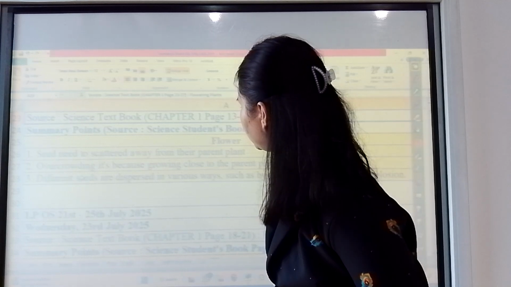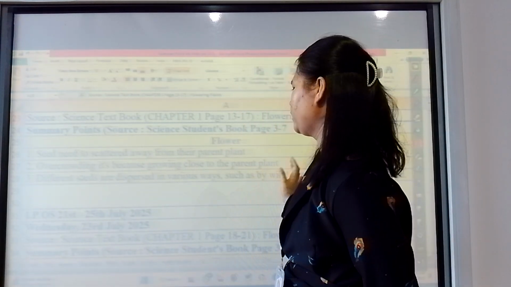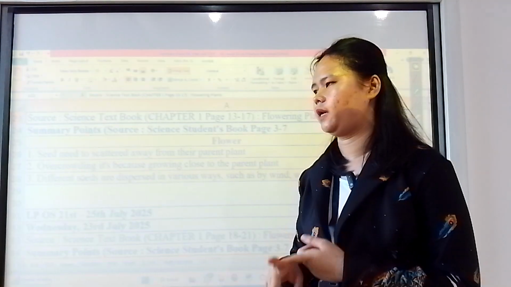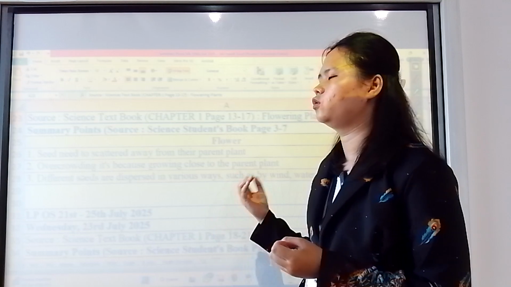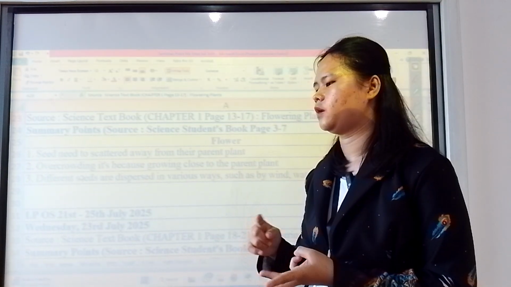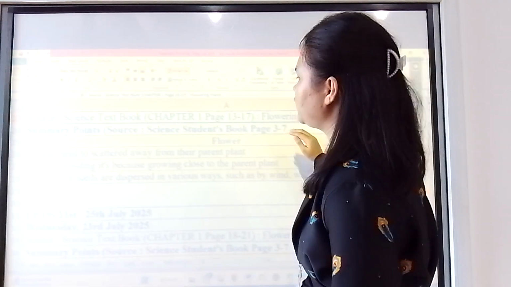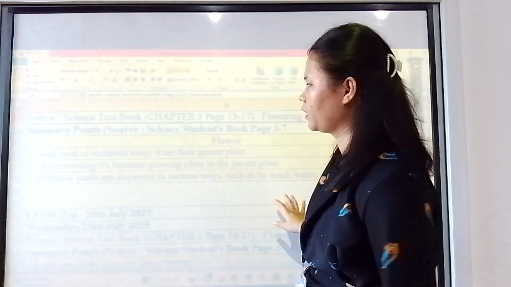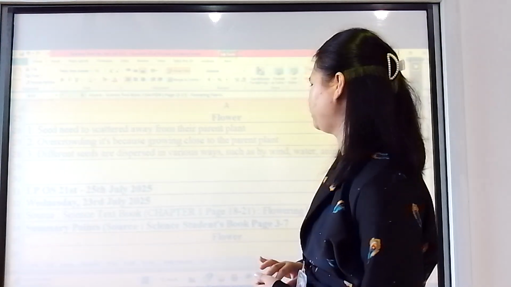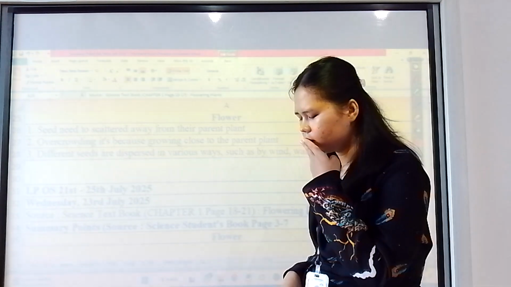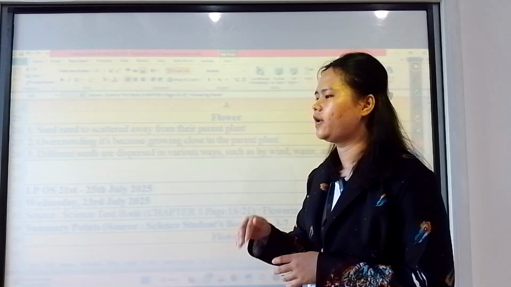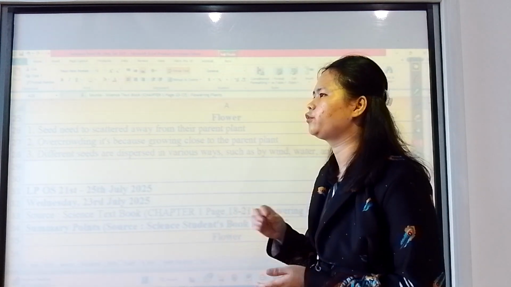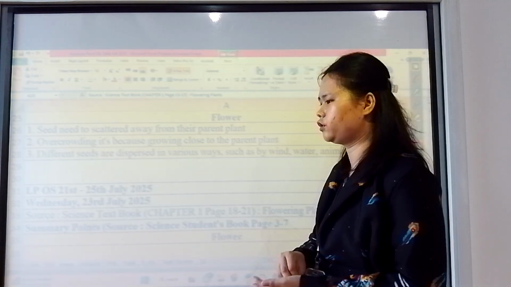Okay. Seeds need to scatter away from their parent plant to prevent competing with the parent plant, because the parent plant also needs water and some vitamins from the roots. If the seeds grow beside or near the parent plant, they will compete with each other. Overcrowding is because of growing close to the parent plant. It's like so many young plants near the parent plant. It means they compete together to reach the water, light, and vitamins from the roots.